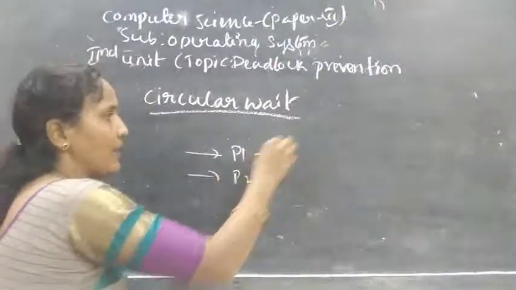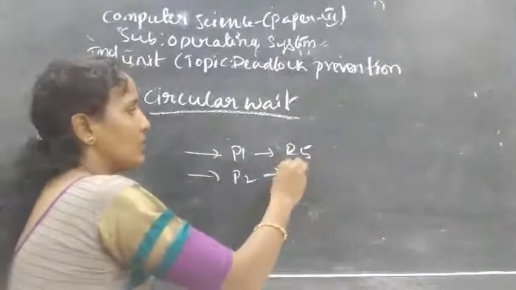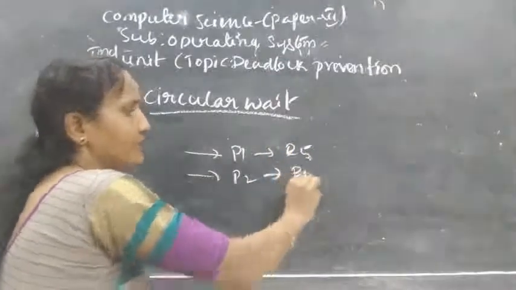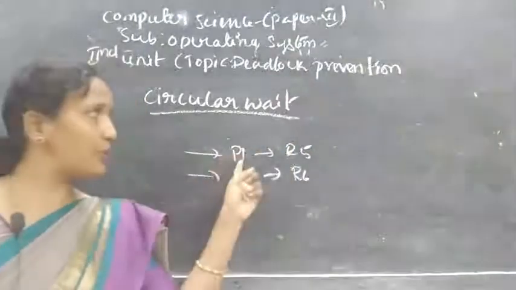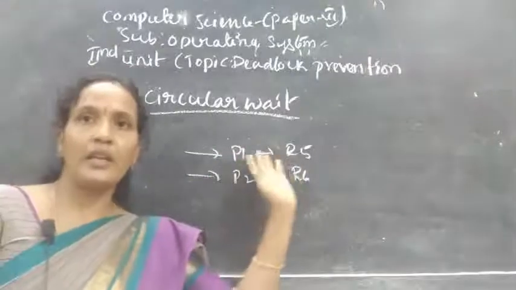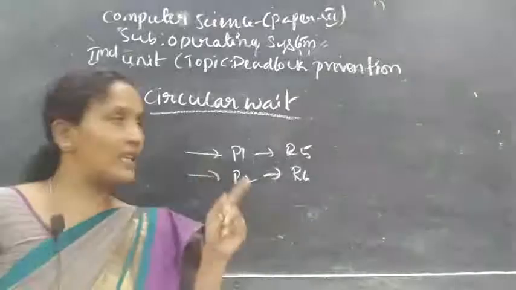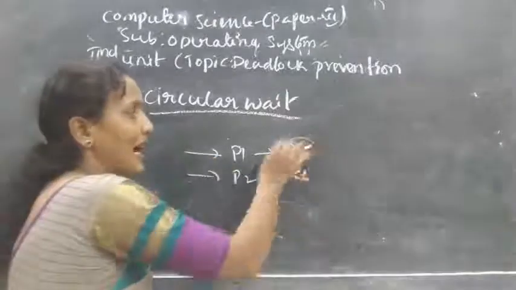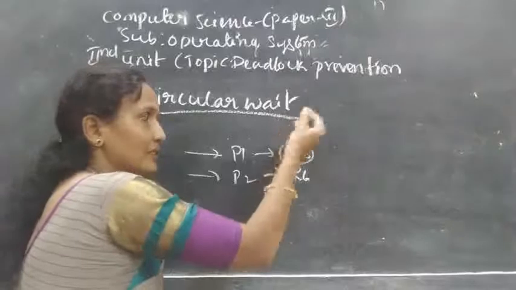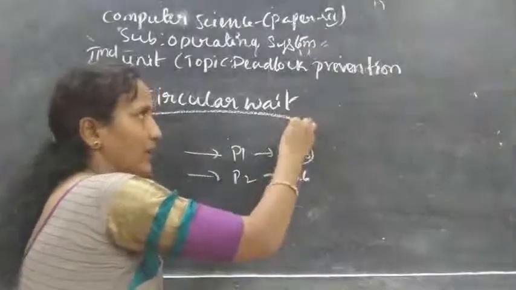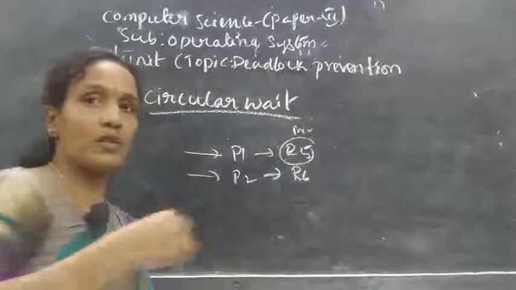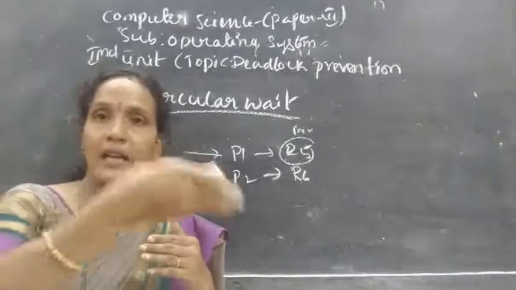For P1 I have given R5 and for P2 I have given R6. A process can request resources in an increasing order or in a decreasing order. For example, P1 has R5 in increasing order, so it can request resources like R6, R7, R8.